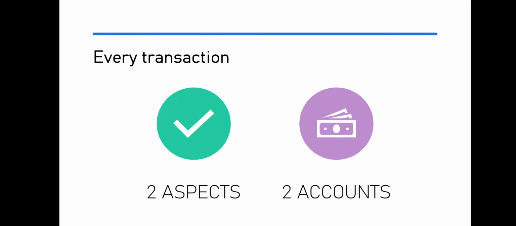Now what are aspects? Aspects are basically how the transaction is affecting the accounts. Whether the person is the receiver, whether the person is the giver, or whether the money or whatever asset is coming into the business, or going out of the business, or it's an expense, or an income.